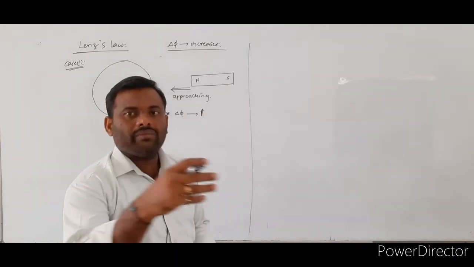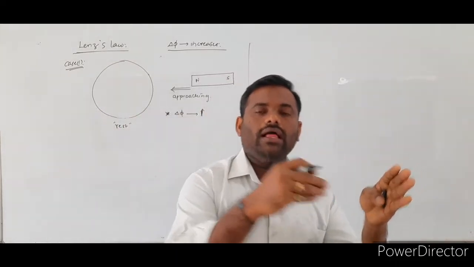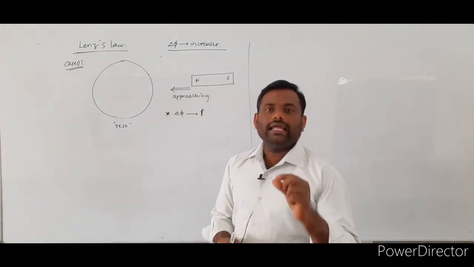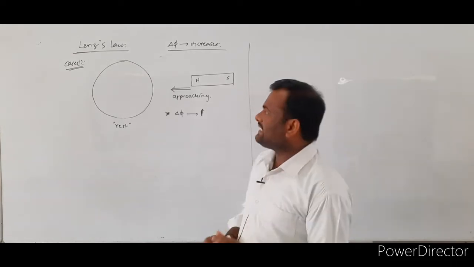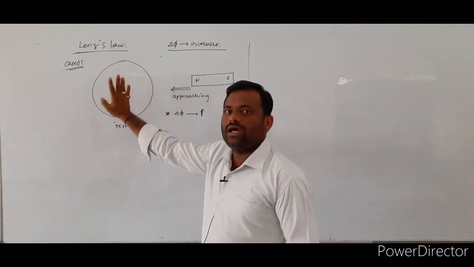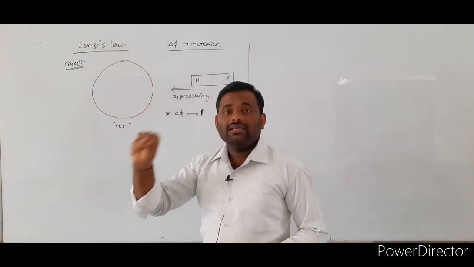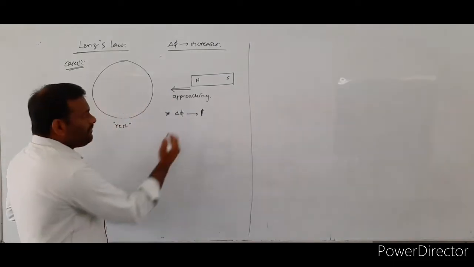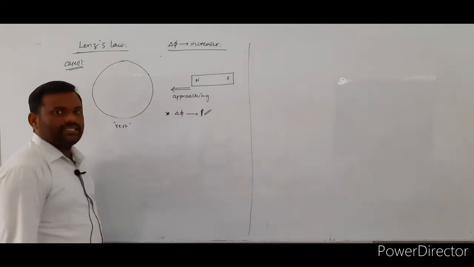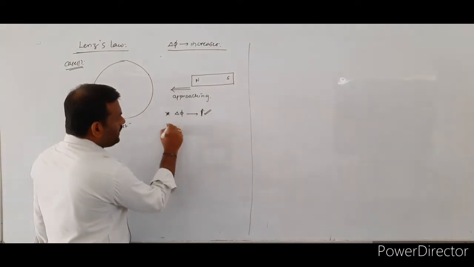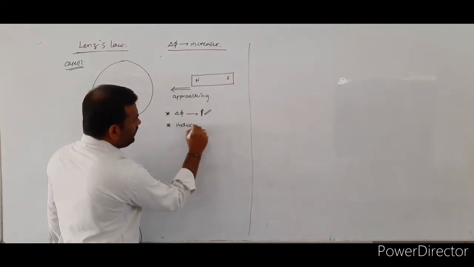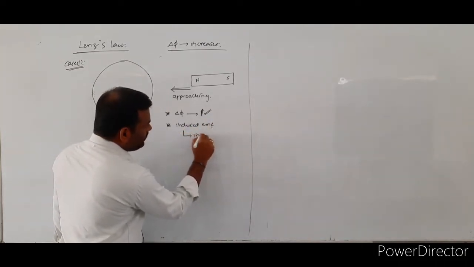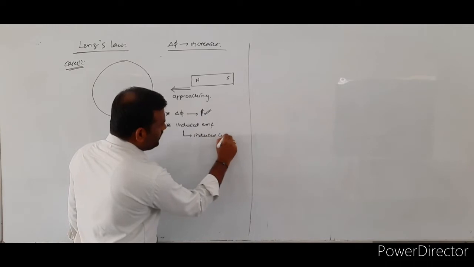Why? Whenever the bar magnet comes nearer to the face of the coil, the maximum number of lines of force pass through the coil. As a result, the flux linked with the given coil increases. That means the external magnetic flux value increases. So whenever there is a change in magnetic flux, we know that it induces an induced EMF. As a result, induced current is also produced.